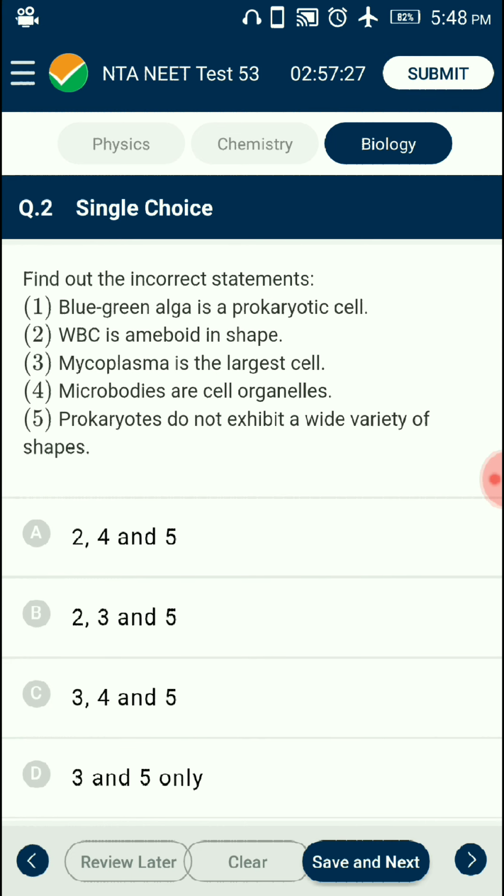Question number 2. Find out the incorrect statements. Here there are five statements given. Mycoplasma is the smallest cell. They are 0.3 microns in diameter.